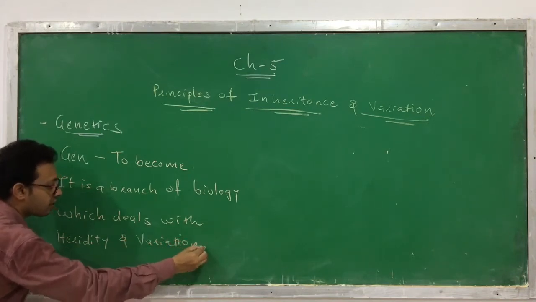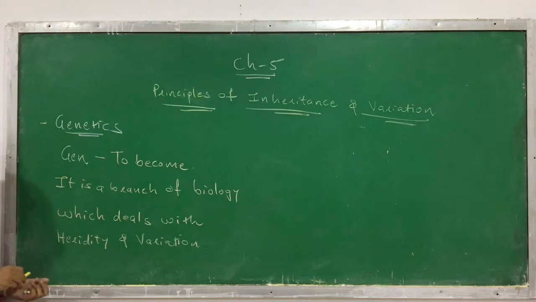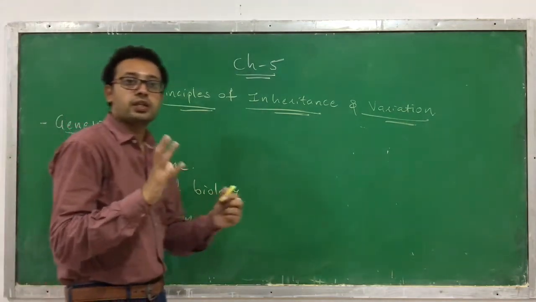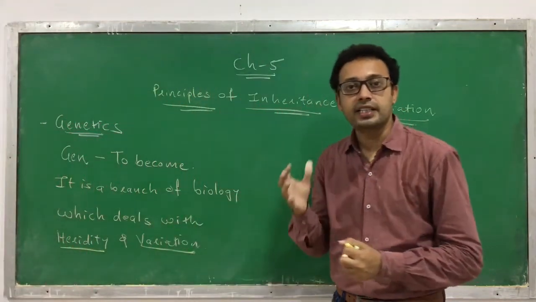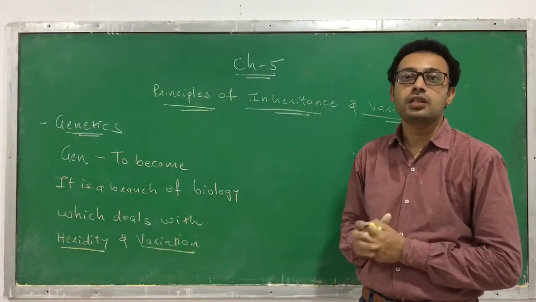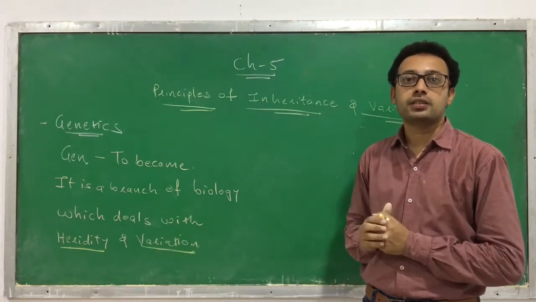In genetics you have to learn two principles: the first is heredity and the second is variation. So the definition of genetics is: a branch of biology which deals with heredity and variation. This is called genetics.